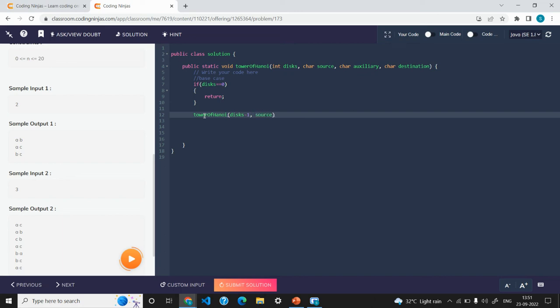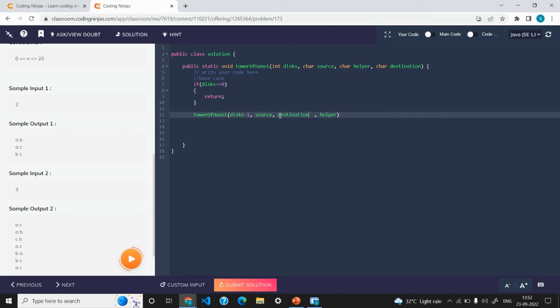Source will be the very same, but this time our destination will be what? Destination will actually be the helper rod. But recursion doesn't know this, right? According to us, this is actually a helper, or you can say auxiliary. I am just changing the variable name so you don't get confused. What we need to do now is move from source to helper, right? So we are just doing the same thing. We are trying to move from source to helper, but recursion needs one extra rod to do this task, right? So we are passing destination as the extra rod. So the same thing we are doing.